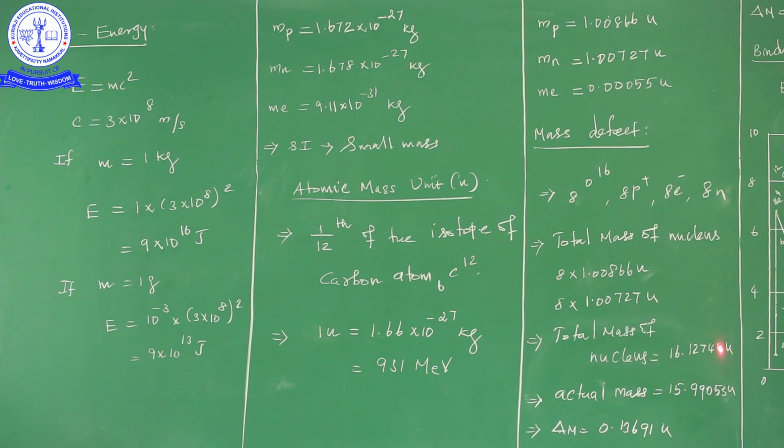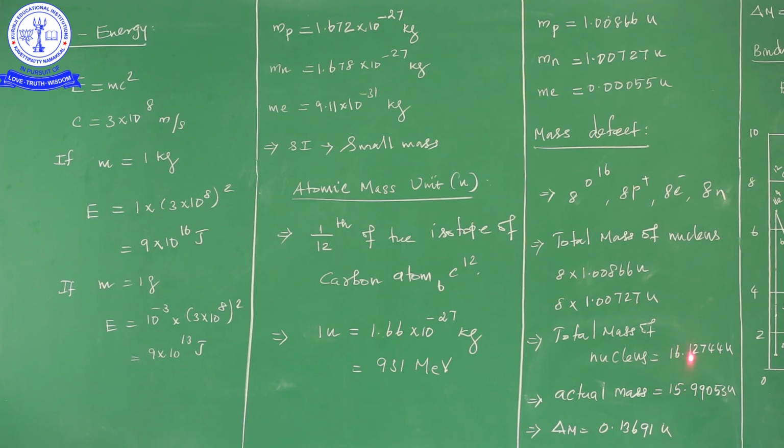This is the total mass of the nucleus by the calculation method. By using spectroscopy, we can determine the actual mass of the nucleus. Total mass is the mass of the nucleus obtained from the calculation method. Actual mass is the mass of the nucleus obtained by the experimental method.